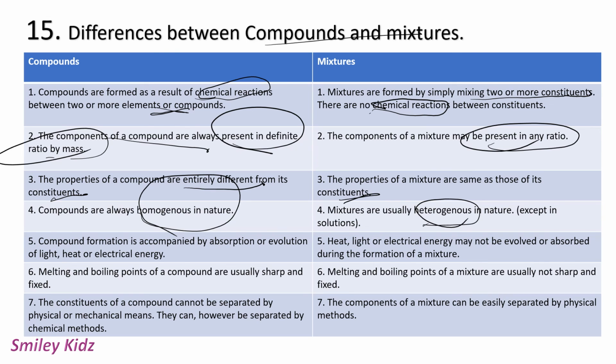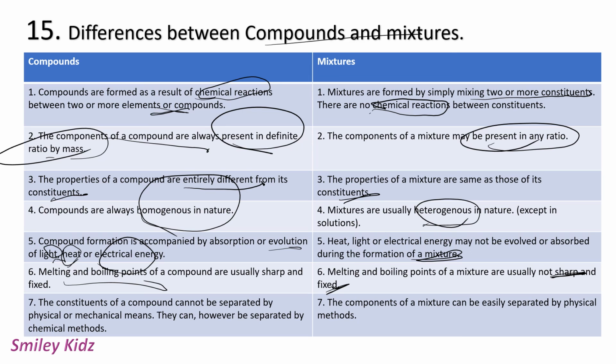Then we have compound formation. It is accompanied by absorption or evolution of heat, light or electrical energy. Whereas heat, light or electrical energy may not be absorbed during the formation of mixture. Next, melting or boiling points of a compound are usually sharp and they are fixed. Whereas the melting and boiling points of a mixture are usually not sharp and they are not fixed.